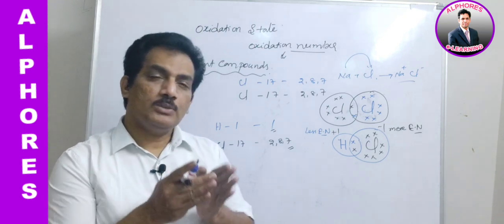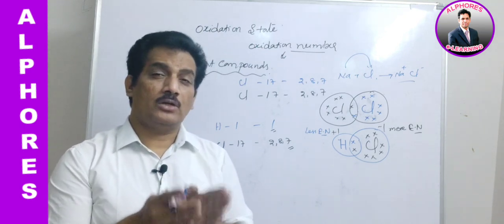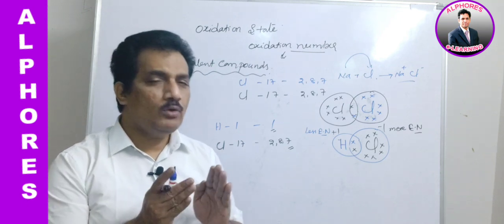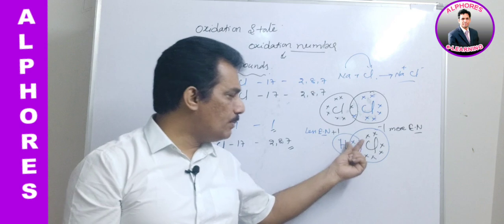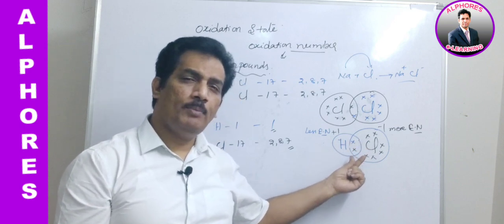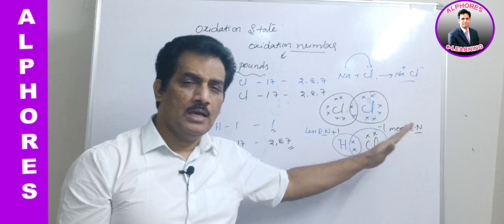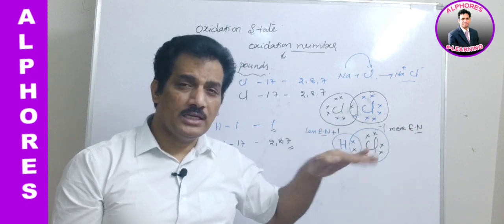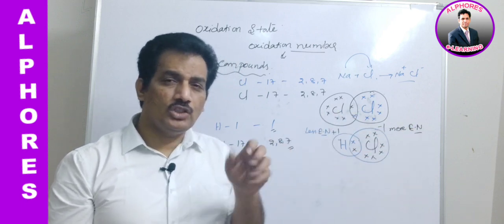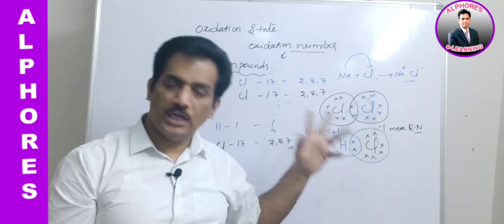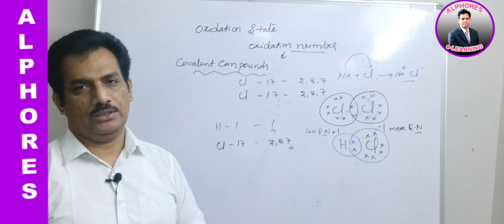Now, in such polar covalent bonds where electrons are unequally shared, we have to imagine the shared pair of electrons completely shifted towards the more electronegative atom. Because of that imaginary shifting, whatever charges are developed imaginarily will be the oxidation state.